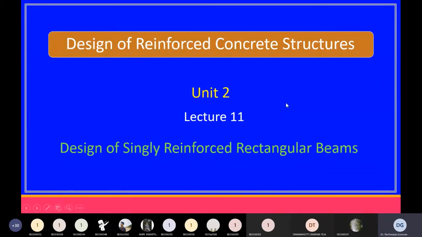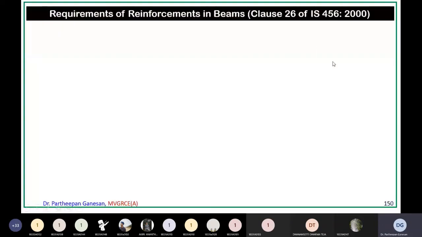We started discussing the design of reinforced concrete structures. In that subject, in the design of singly reinforced rectangular beams, some of the design specifications we already saw. Just revise a little bit. So there are some requirements of reinforcement in the beam.